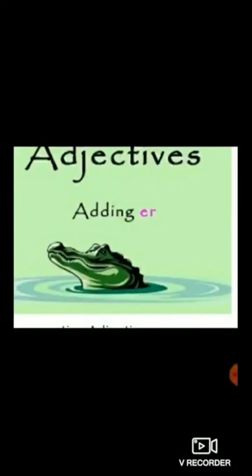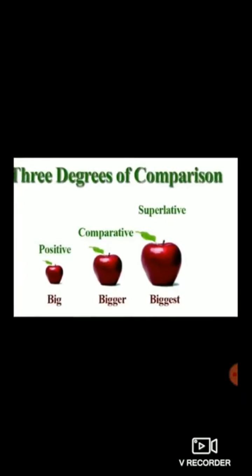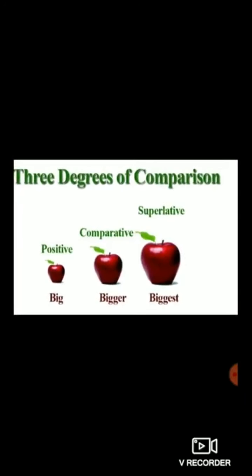Also in comparative degree, we add er at the end of the adjective. Always in comparative degree we add er to the adjective. For example, big, bigger, biggest. So big is an adjective in positive degree. In comparative degree you can see the adjective bigger. So we have added er at the end of the adjective big.